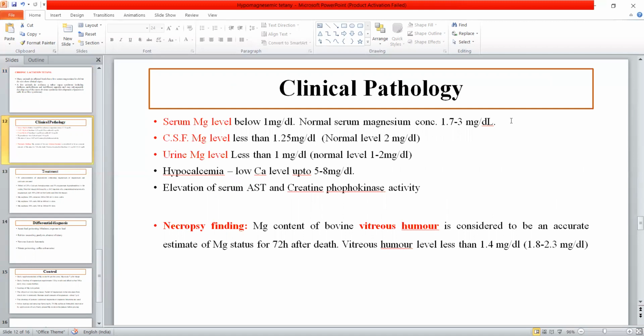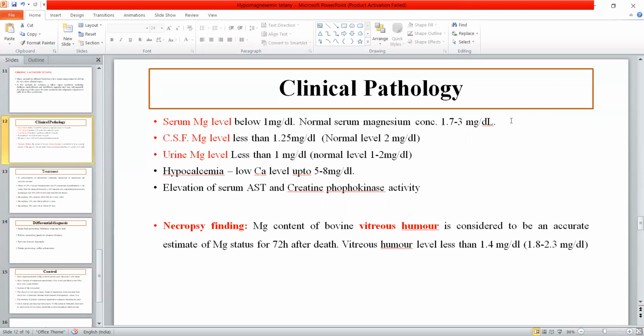If we see the clinical pathology, for the diagnosis we should do the serum biochemical examination. The normal serum magnesium level in the body, as I told you, is in the range of 1.7 to 3 mg per dl. But if it is below 1 mg per dl, then it is the condition of hypomagnesemic tetany.